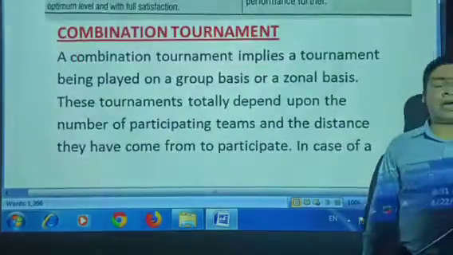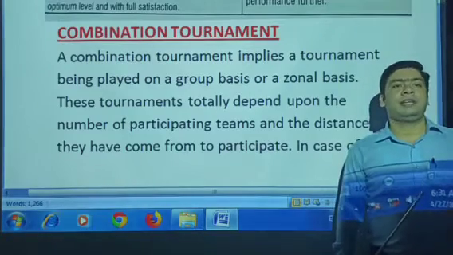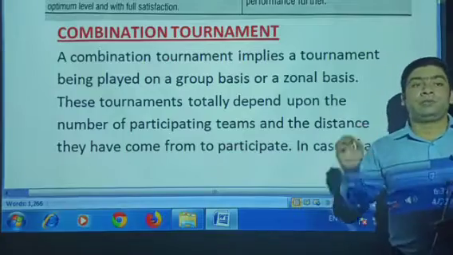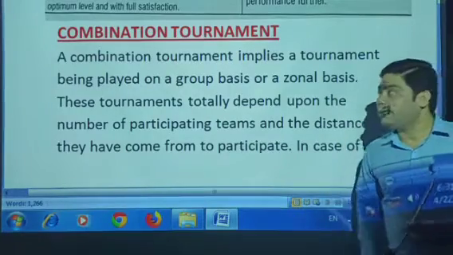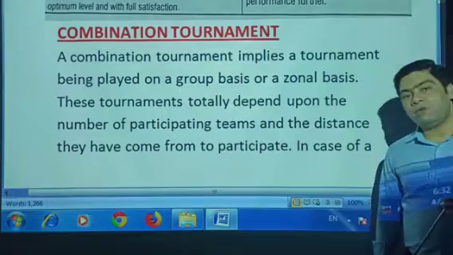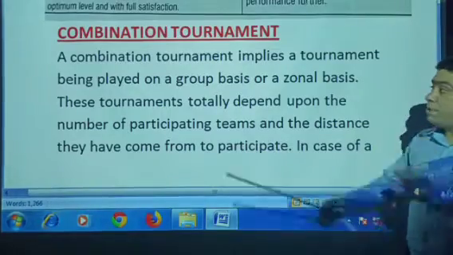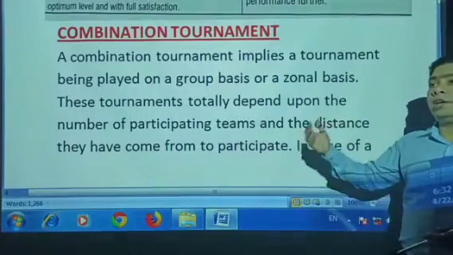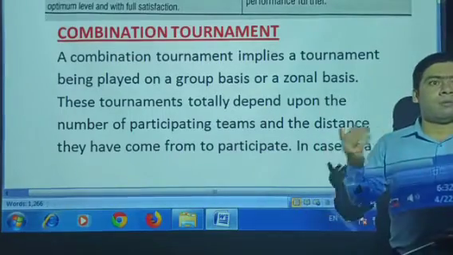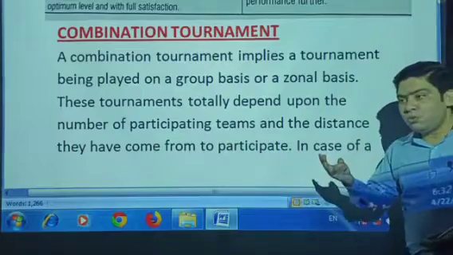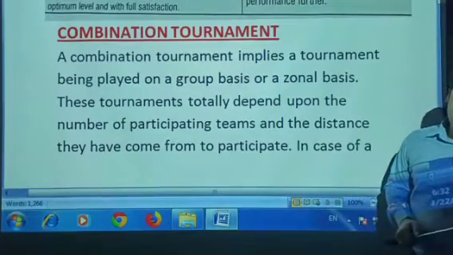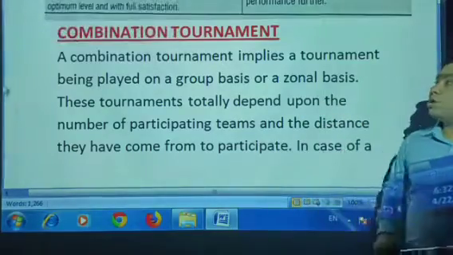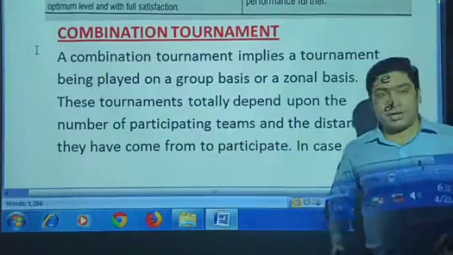After discussing the advantages and disadvantages, we have already completed our topic, league tournament, single as well as double. So after this, we move further to the combination tournament. What is a combination tournament? As the name already suggests, combine. Combine means 2 tournaments go all together. That means more than one type of tournament is used to play any kind of match.